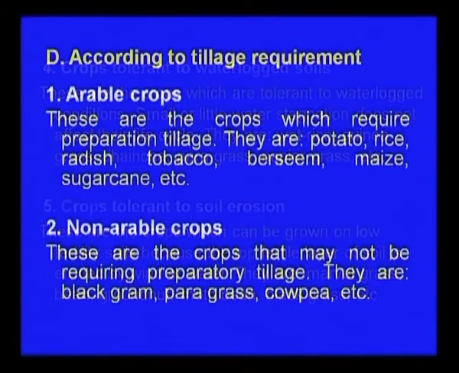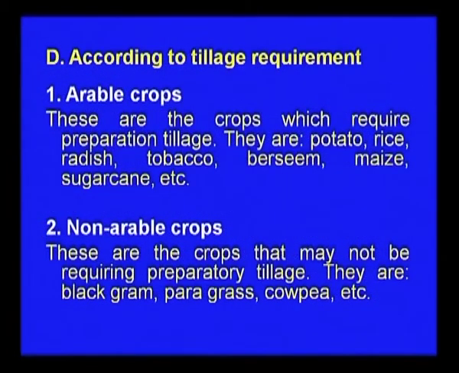Then according to soil tillage, because every crop cannot be grown everywhere; they require soil working, and for that purpose tilling is required. We have mainly classified two types: arable crops and non-arable crops. Most of the arable crops require soil working and tillage, and for that purpose most of the grasses, rice, potato, radish, tobacco can be grown. Then non-arable crops, like grasses mainly, do not require a tilling operation; you just broadcast the seed, or some weeds grow automatically without any cultivation.